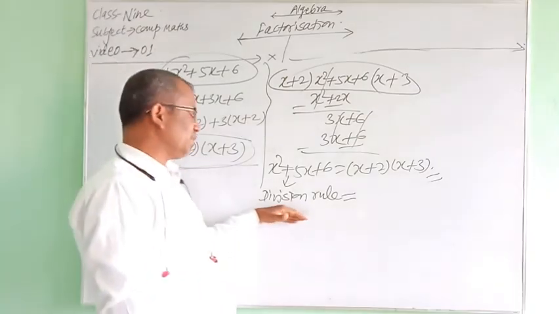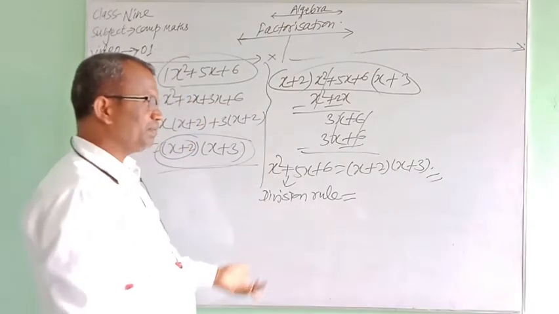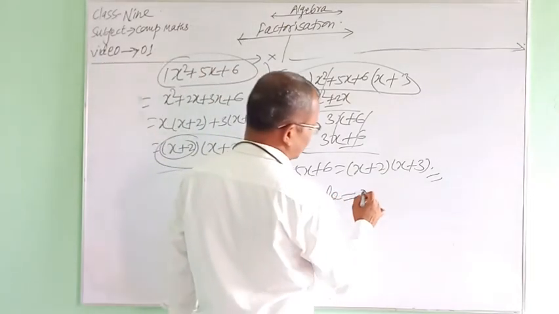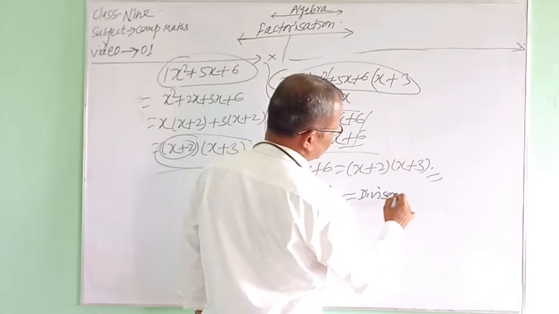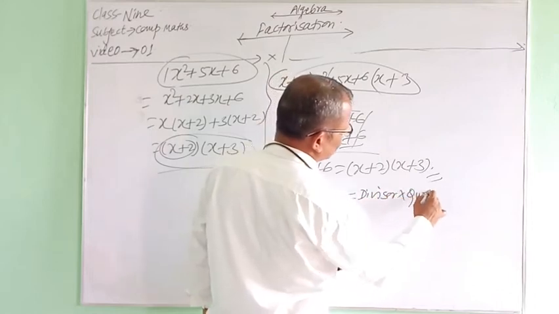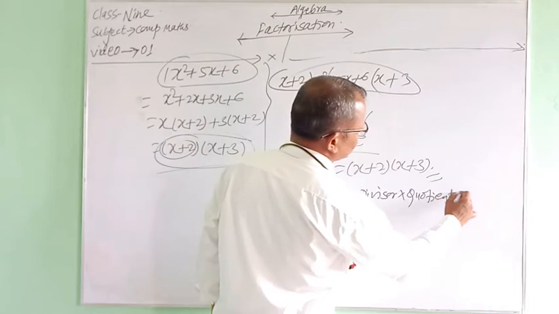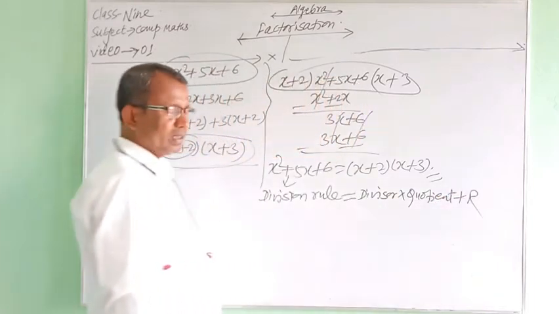And what is the division rule? Dividend equals divisor into quotient plus remainder.